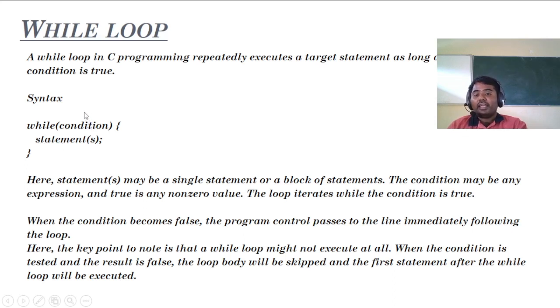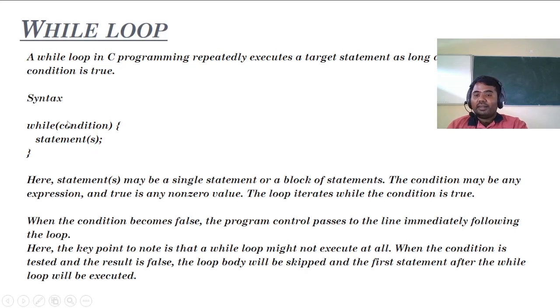If the condition is true, it will come back to the statement and execute it. After executing the statement, it will go for the increment or decrement. It will keep on repeating condition, statement, increment or decrement. The only difference is where the initialization, condition, and increment happen: initialization at the beginning, condition in the signature part, increment or decrement inside the while loop.